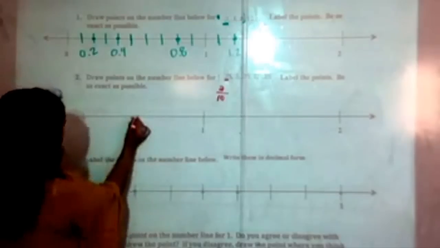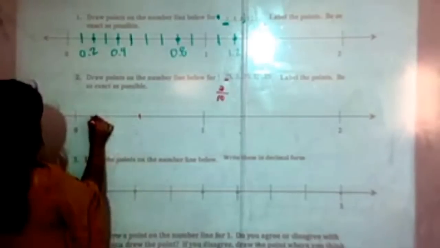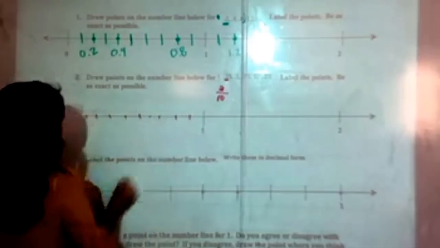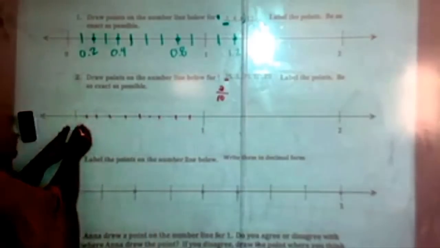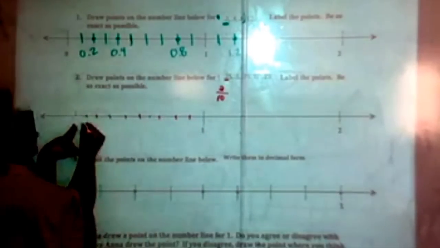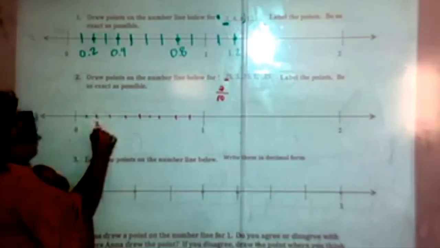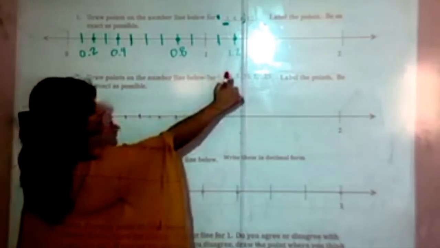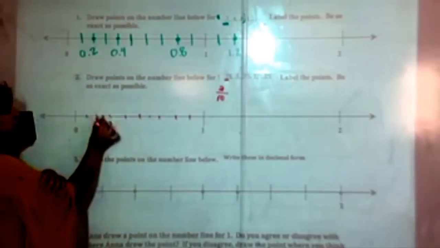So just like Mr. Riggs did, we're going to cut this into 10 pieces. This is 2 tens. This is 3 tens. And it's just past 2 tens, so it should be somewhere right here.